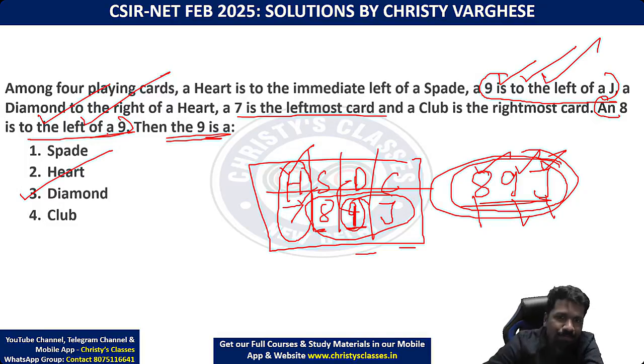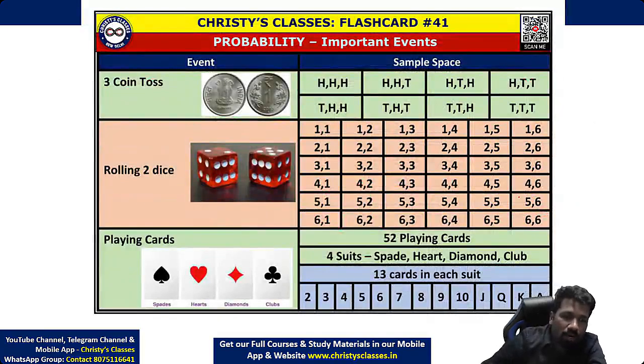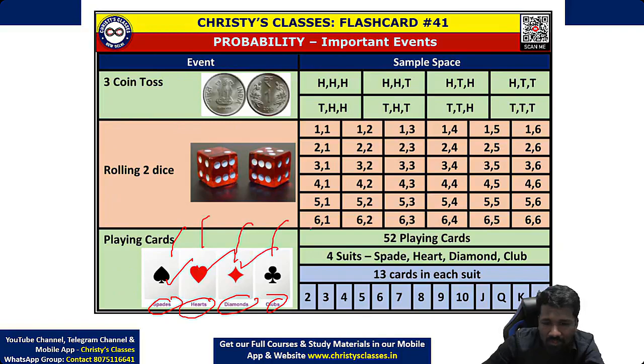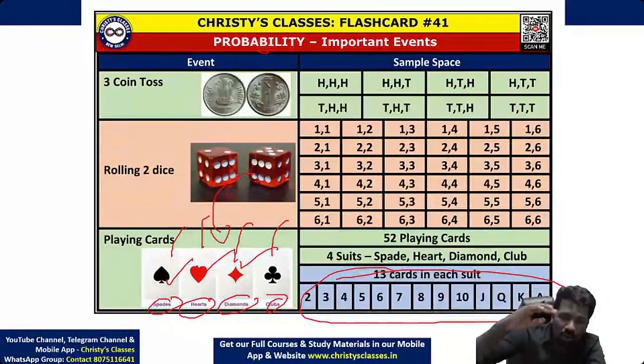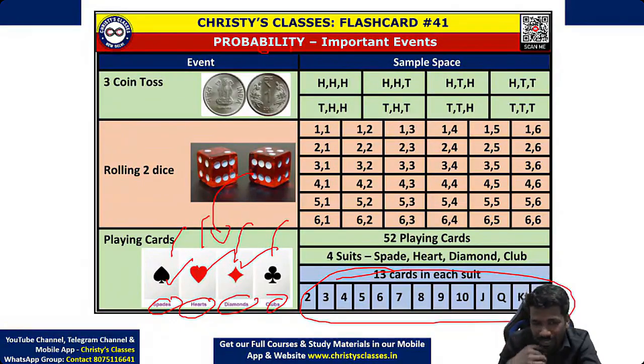Beautiful question this was. For those who want more idea about playing cards, these are the 4 suits: spade, hearts, diamond, clubs, with the images I have given here. And these are the 13 cards. This is also important in probability. Almost all the important things we have covered in the flashcards, so whatever you are missing, you can refer to our flashcards. As part of this course, you are already getting the flashcard ebook, with almost 120 flashcards created, and new flashcards are also being added. You will get exclusive access to all of them.